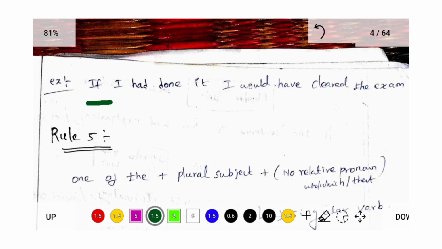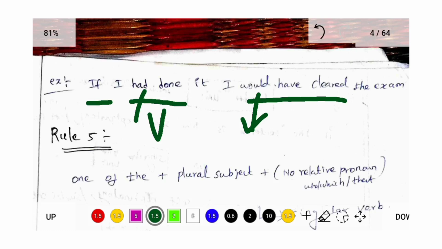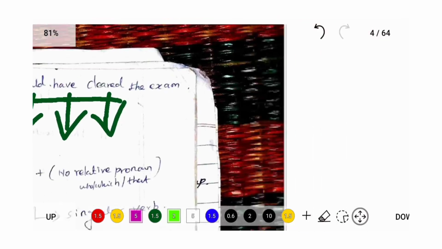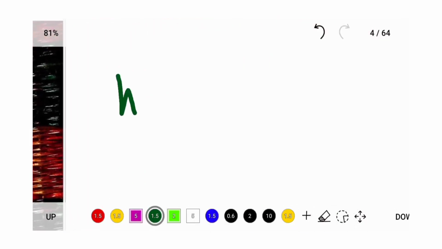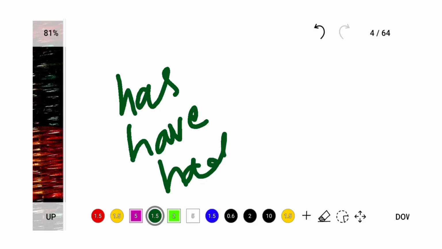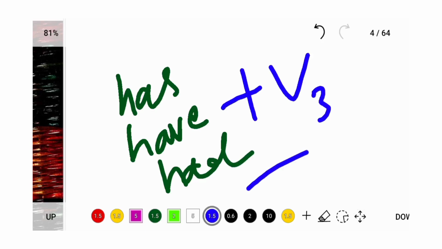Look at this example. If I had done it, I would have cleared the exam. "Had done" is perfect tense. "Would have cleared": "would" is a modal verb, "have" is a verb, and "cleared" is V3. And here has, have, had followed by V3, that is perfect tense.